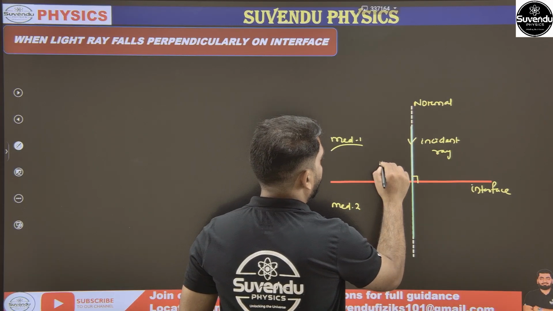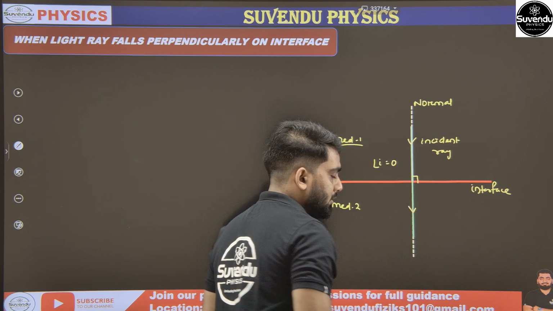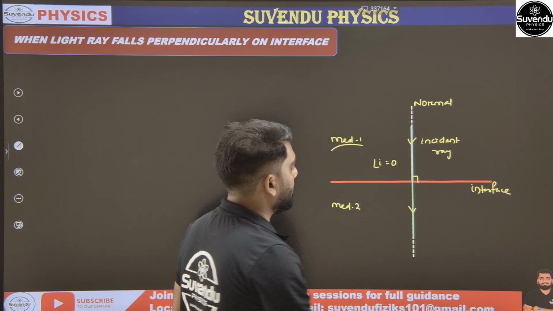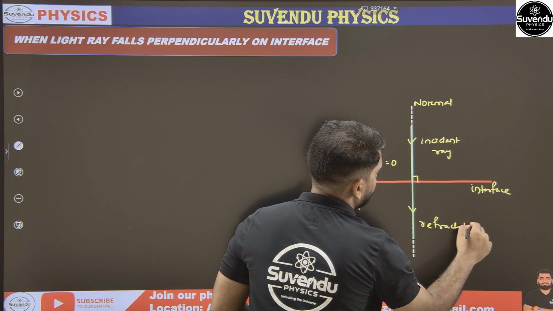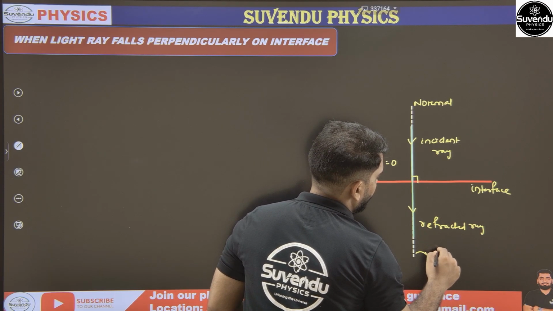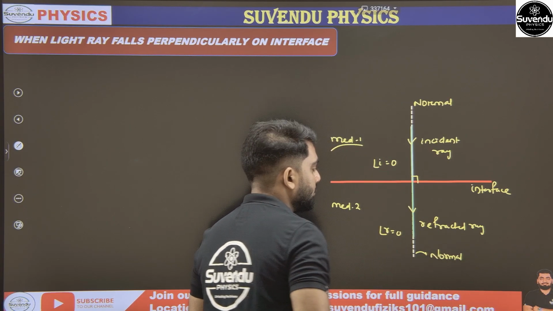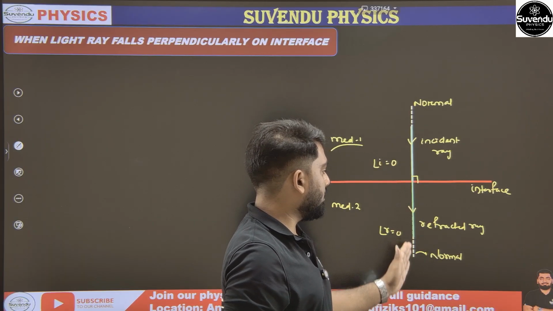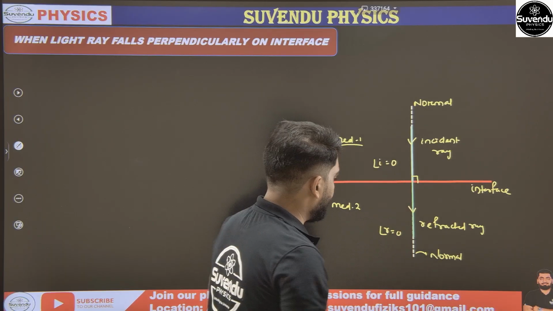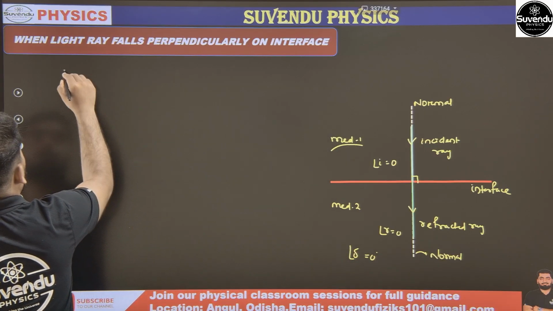So angle I will be equal to 0, and in this case the refracted ray travels in the second medium without any bending. Remember, this is your refracted ray also, and it is along your normal. So the angle between them will be angle R, that is also 0, and there will be no deviation. The original path of the light ray and the refracted ray coincide with each other. Angle of deviation will be 0, and we can write here